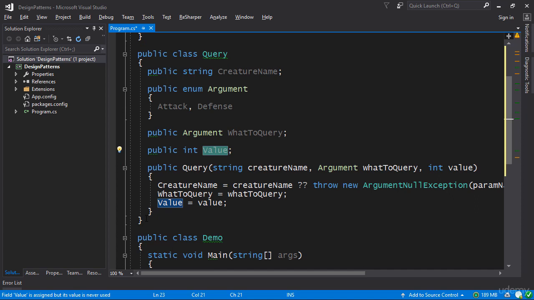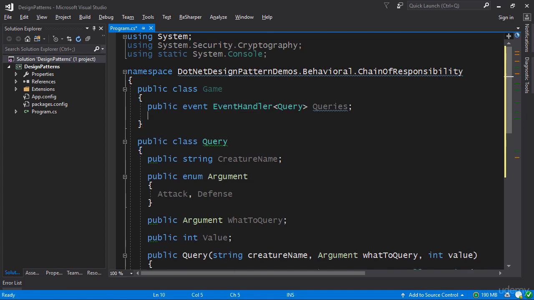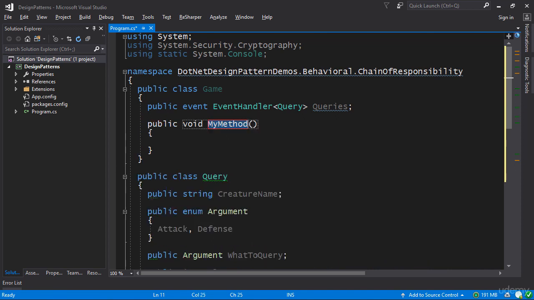So a very convenient approach. Now, having made the query, we might also want to add an API inside game for actually firing those queries. That's fairly obvious. So I'm going to make a method called perform query.